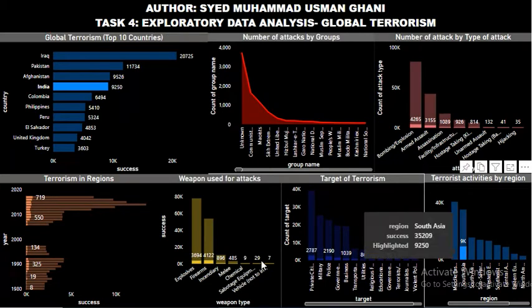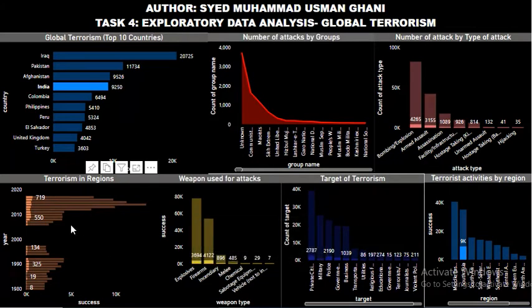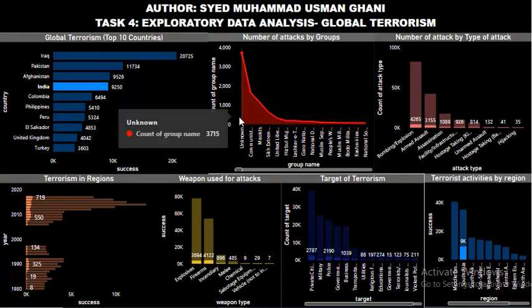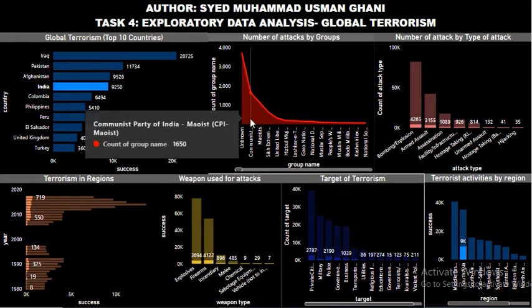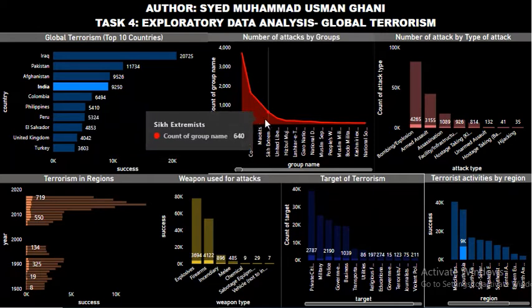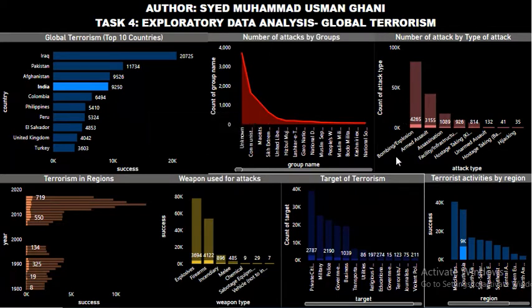India is another South Asian state or country. Let's see the number of terrorist groups involved. So here you can see that there were some unknown groups of 3715, CPI Maoist involved, and some Sikh extremists. The types of attacks were bombing, explosion, armed assault, assassinations, and facility and infrastructure attacks as well were the most.